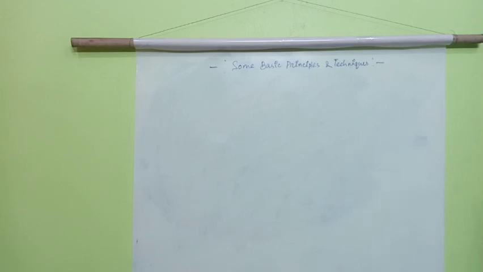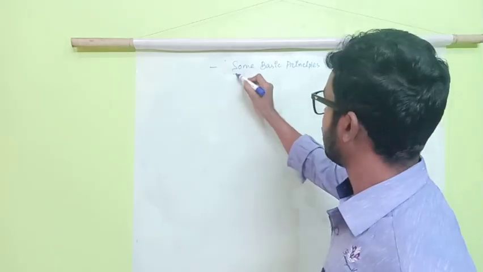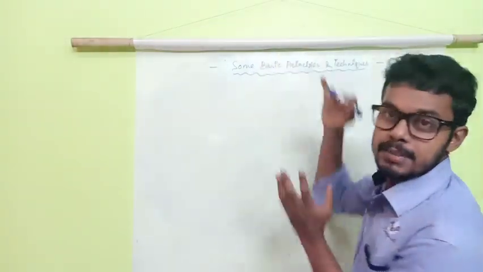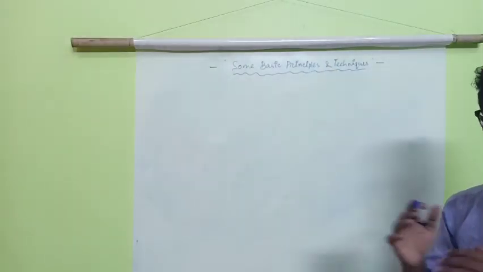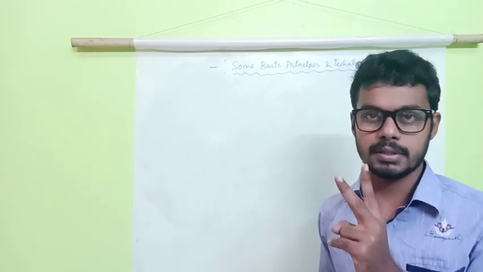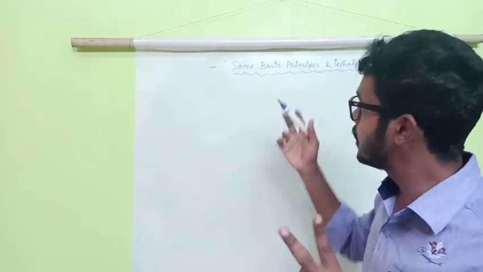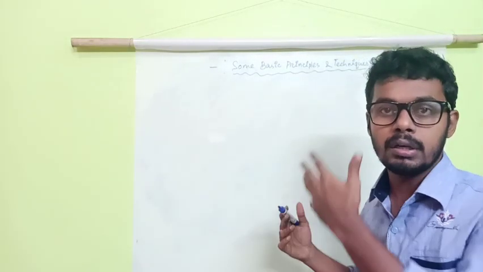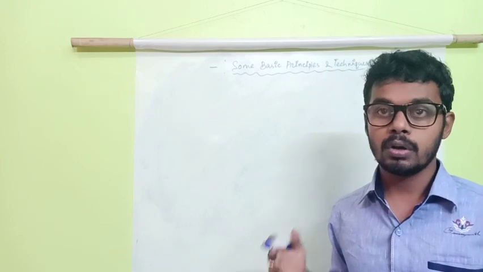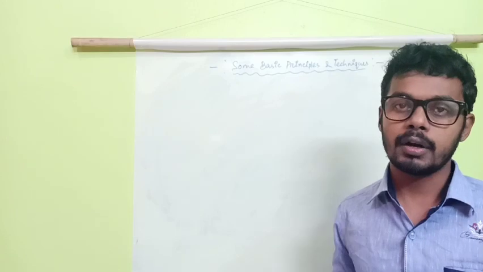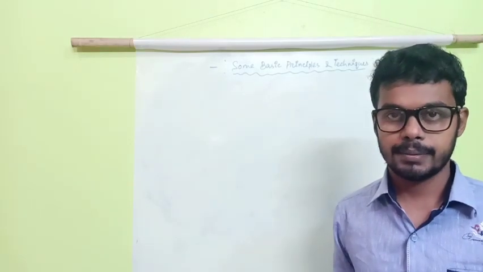So what are the objectives of this chapter? There are several objectives, and it is a quite important chapter. Very much important. If you do not understand this particular chapter, you cannot understand the rest of the organic chapters. In 11th there are only 2 chapters in organic: some basic techniques, then hydrocarbons, over. Then everything else you will read in 12th. So if you have not understood the concept of organic in 11th, then you will not be able to understand the 12th concept.